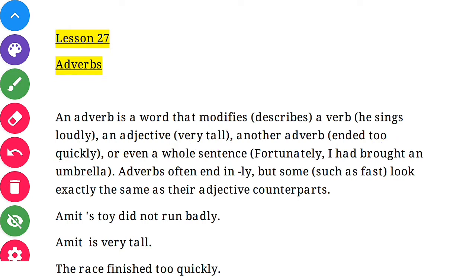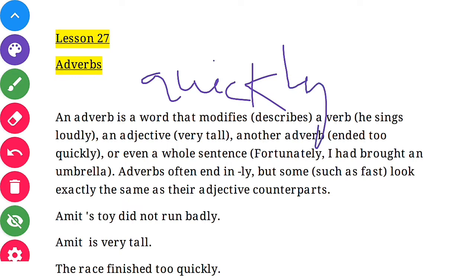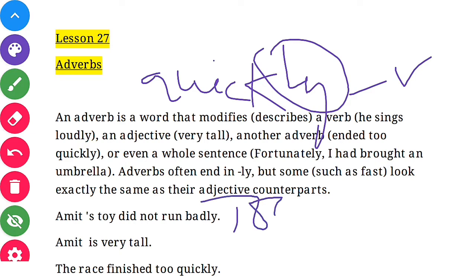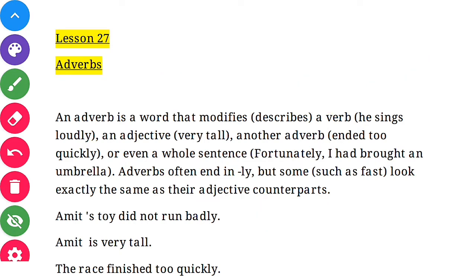The word quickly already has ly added, so it is an adverb which is modified by the word too, and too is also an adverb. So in this way we can say that an adverb always modifies a verb, an adjective and another adverb. Clear?